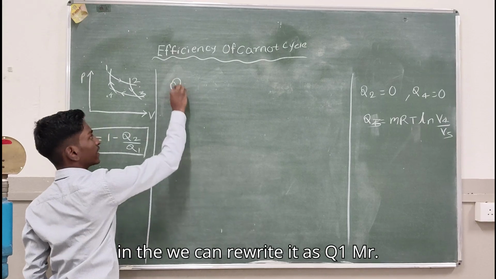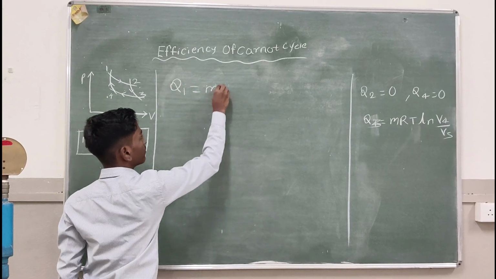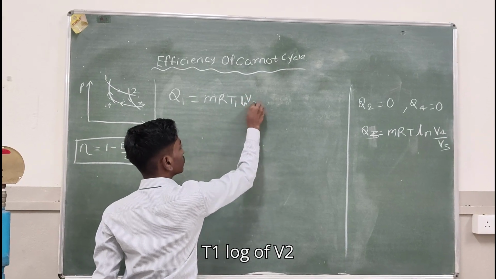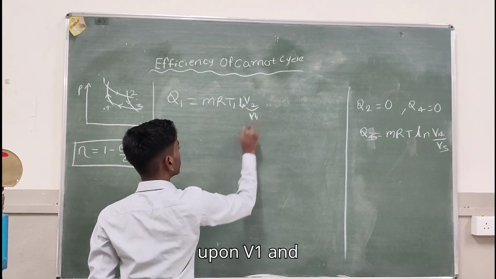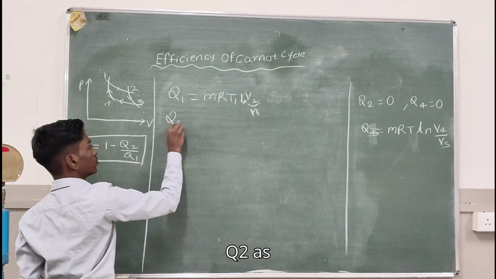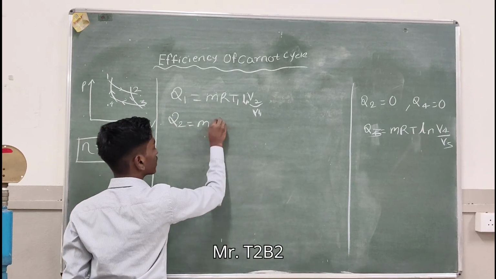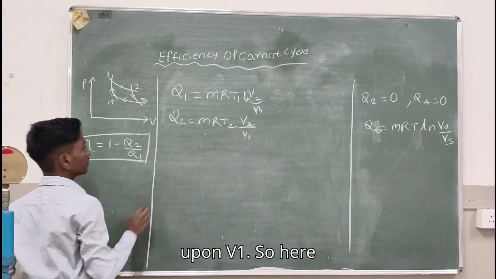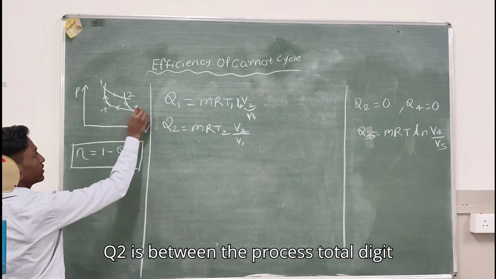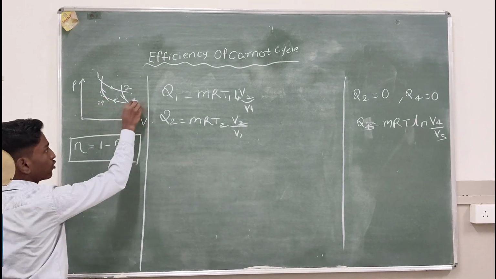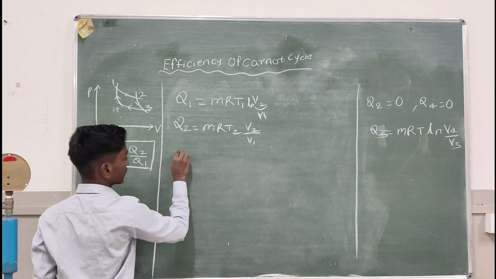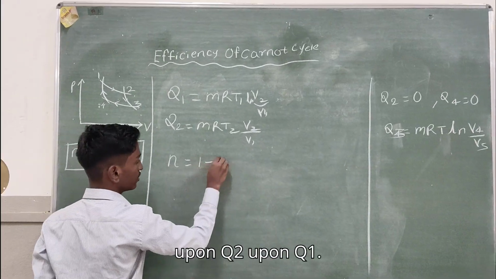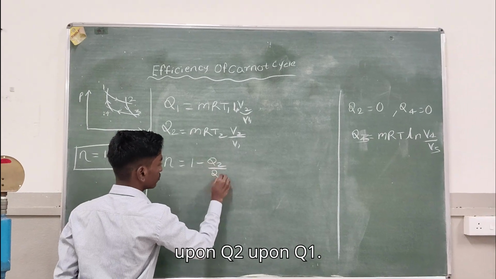We can rewrite Q1 as MRT1 log of V2 upon V1 and Q2 as MRT2 log of V4 upon V3. Here Q2 is for the process 3 to 4, which is the heat rejection process. So the efficiency formula is written here: 1 minus Q2 upon Q1.